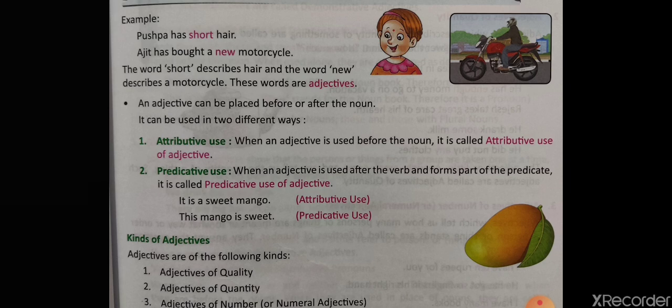Both of the sentences express the same meaning, but the use of the adjective in the sentence is actually different, right? In the first one we are using sweet before the mango, and in the second one we are using sweet after the mango. So first is attributive use and another one is predictive use. You have to keep this in mind, that both of these sentences express the same meaning, but the use of the adjective is different.